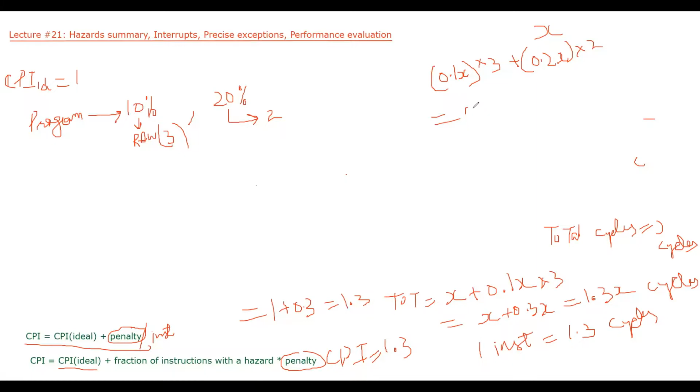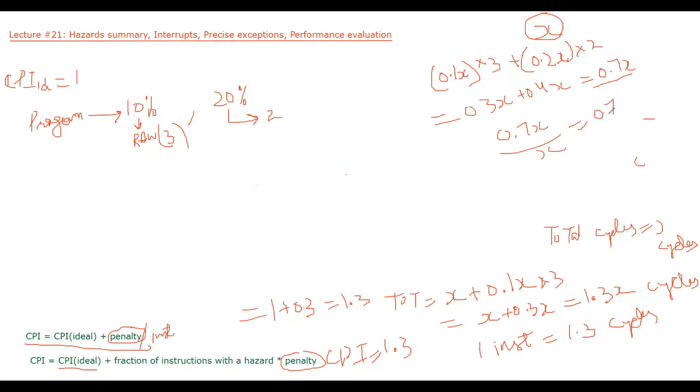Total penalty will be 0.3X plus 0.4X, which is equal to 0.7X. So for X instructions, this is the penalty. And per instruction, the penalty will be 0.7X divided by X, which is equal to 0.7.